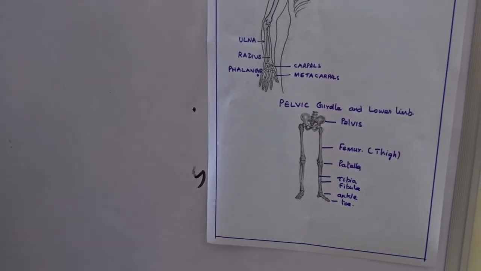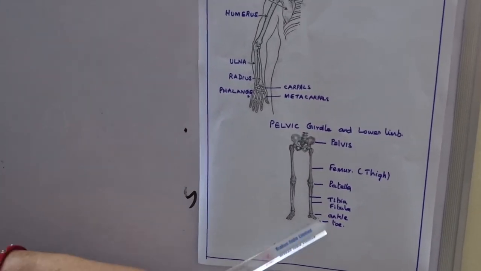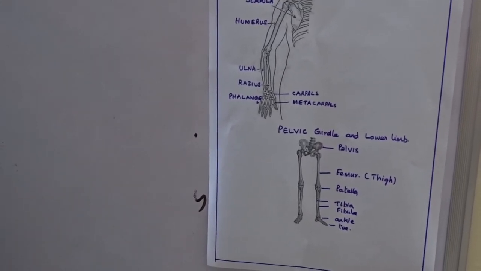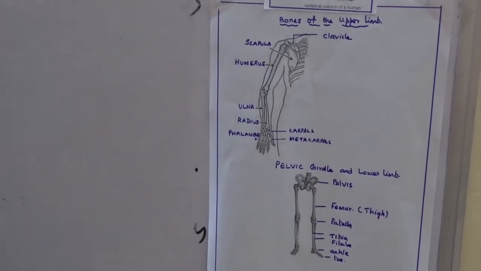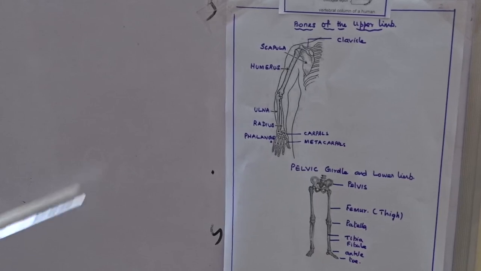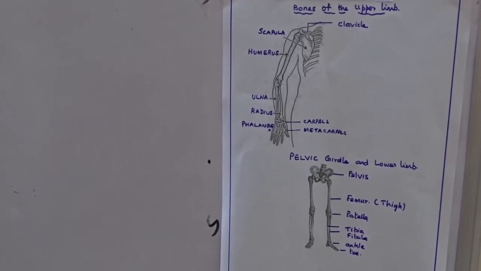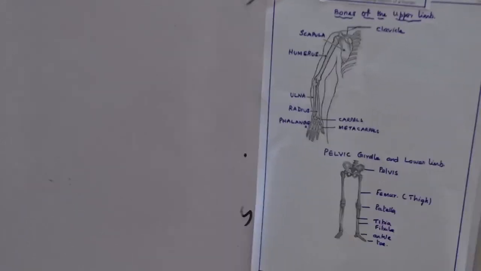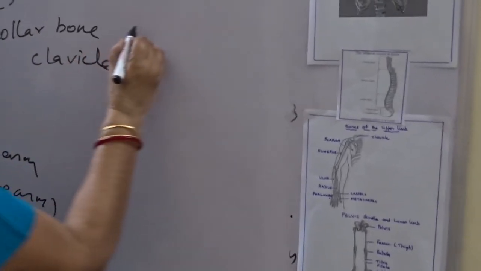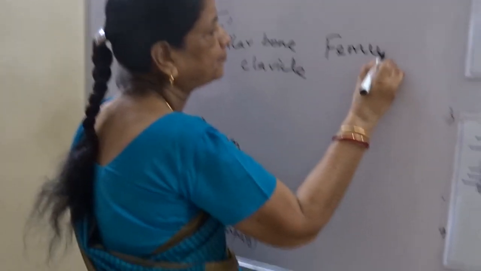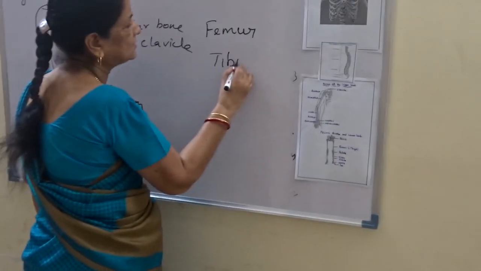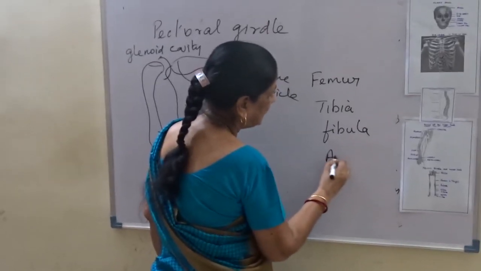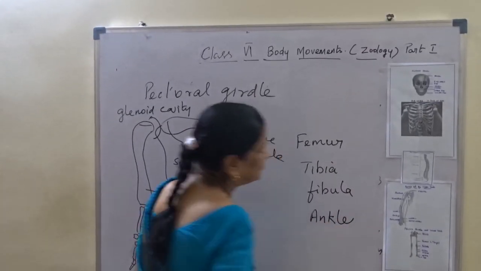In our hand we have 14 bones in the phalanges, whereas it is not so in our leg. There are only 5 fingers: the first one is the big toe, and the remaining 4 fingers. So that is the bones of the lower limb, the pelvic girdle and the bones of the legs. I hope you are able to follow this. So here the thigh bone, femur, and then we come across tibia, fibula, then the ankle. These are the new terms we are understanding.